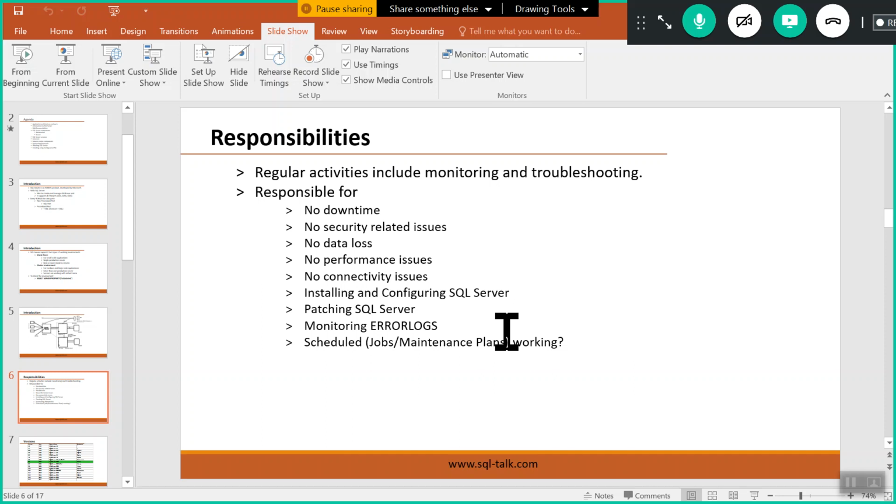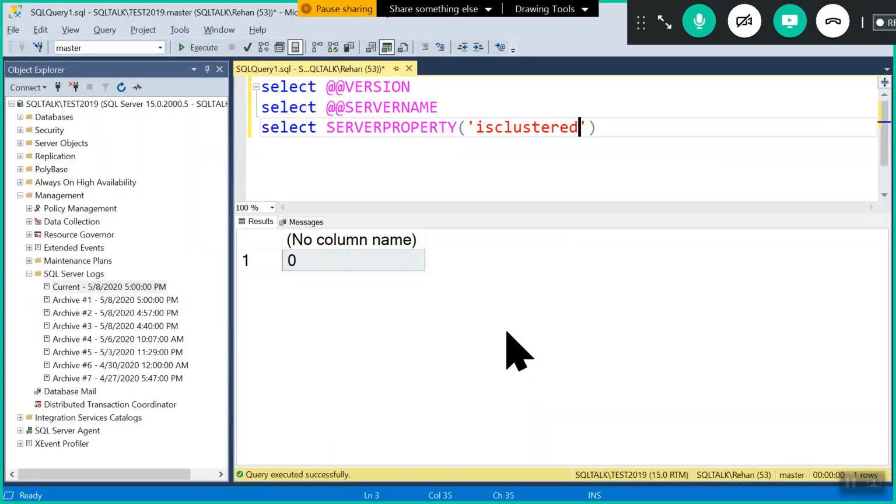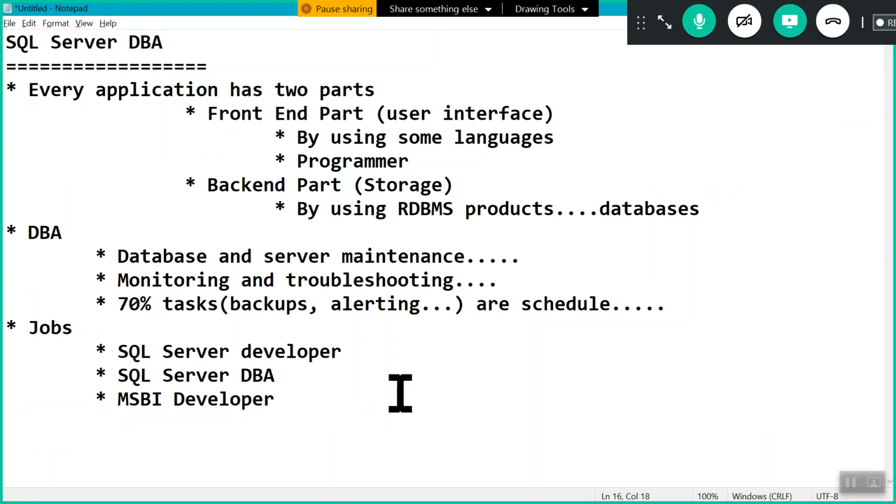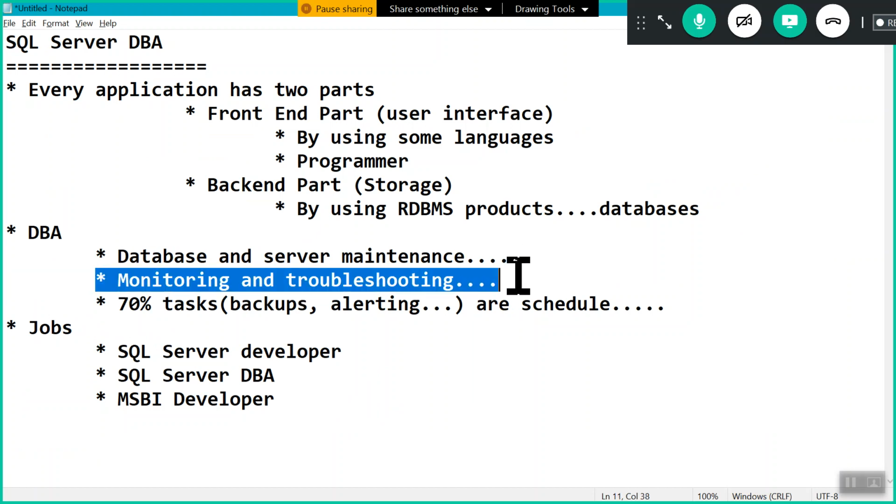Second point: as a SQL Server DBA, our job is database and server maintenance. As part of that, we have to monitor the servers and troubleshoot the problems. Monitoring and troubleshooting is our job.